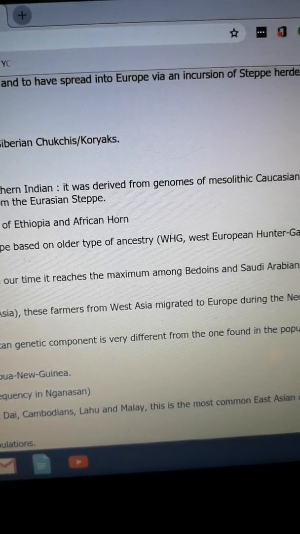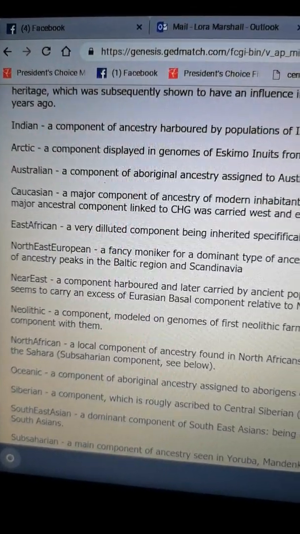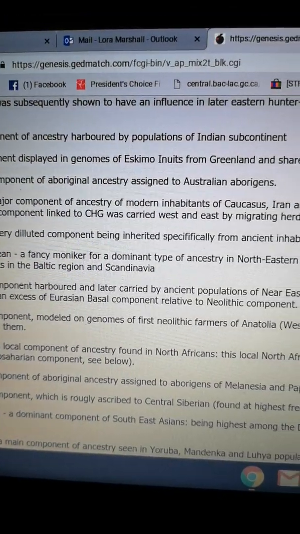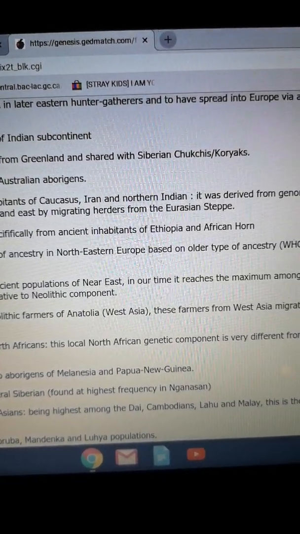Caucasian is a major component of ancestry of modern inhabitants of the Caucasus, Iran, and northern India. It was derived from genomes of Mesolithic Caucasian hunter-gatherers. A major ancestral component linked to CHG was carried west and east by migrating herders from the Eurasian steppe.